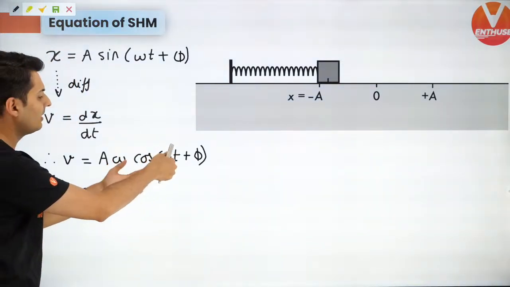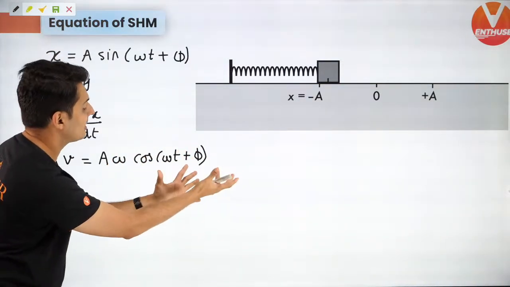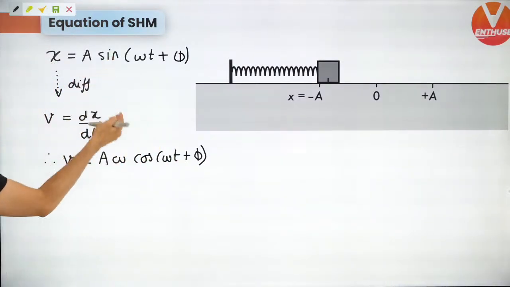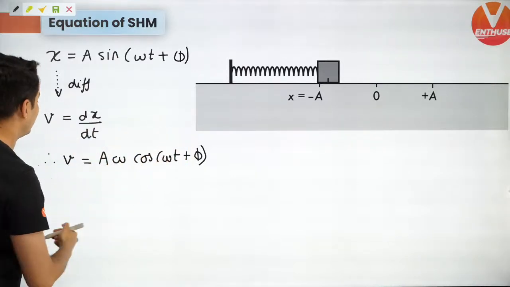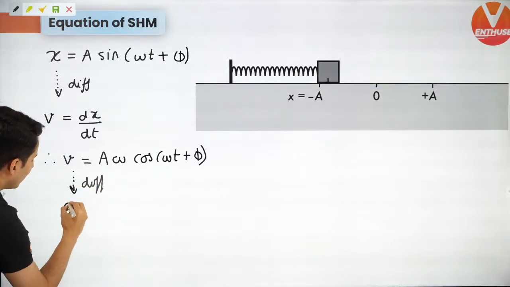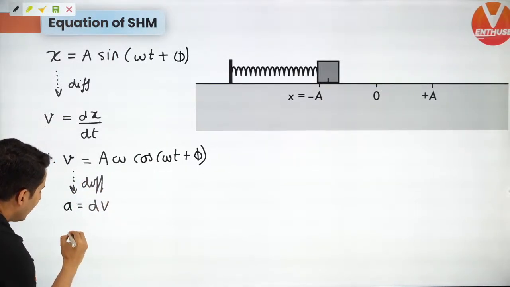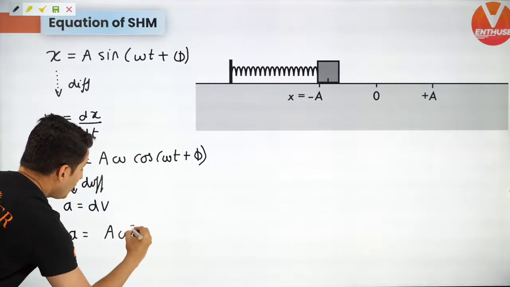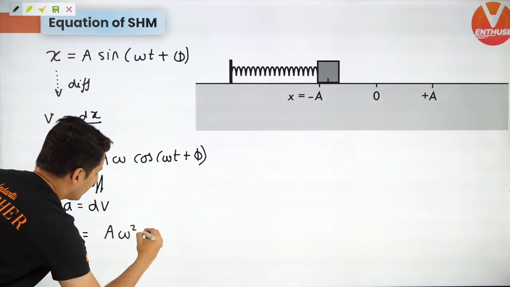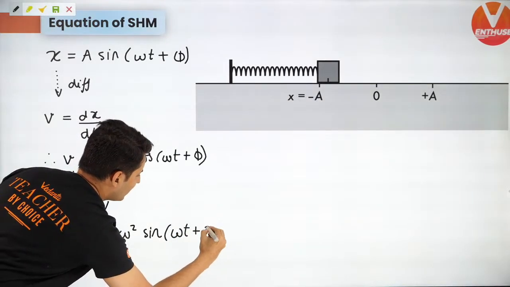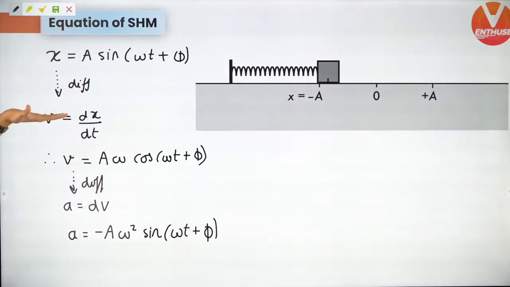For now, just understand whenever there is something variable plus something, that multiplying factor always comes outside. Sine's derivative is cosine. This is the velocity. Now, if you differentiate this again, what will you get? You will get acceleration, guys. And remember, again one omega will come outside, so it will become omega square, and cos's derivative is minus sine, so I should put a minus, and there will be minus sine omega t plus phi. So from position, that's how you find velocity and acceleration.